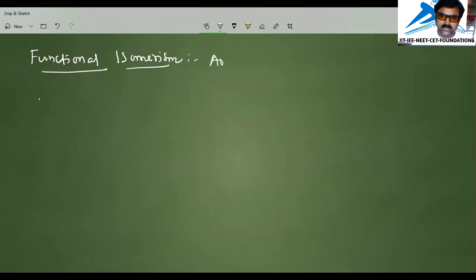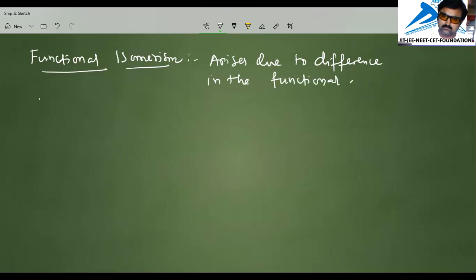So this arises due to the difference in the functional groups. At any cost, we are not going to change the formula. Do remember, the molecular formula of the organic compound should not change, but the functional group will change. Let us see.